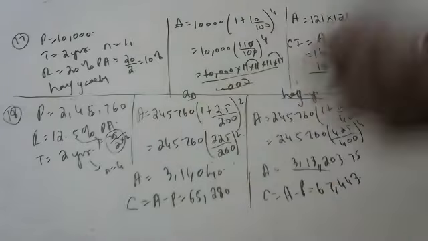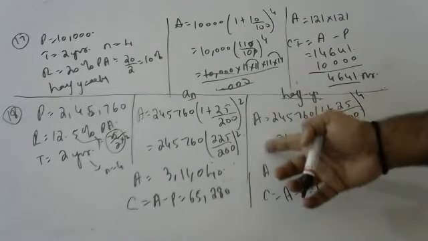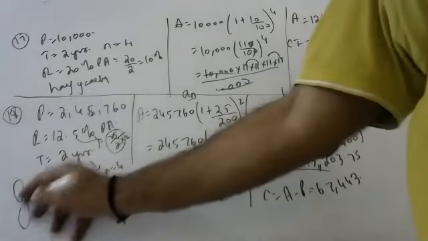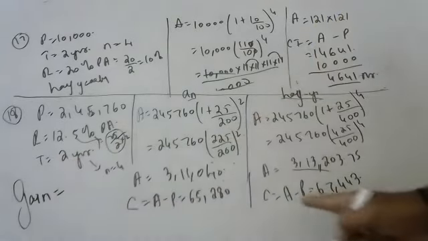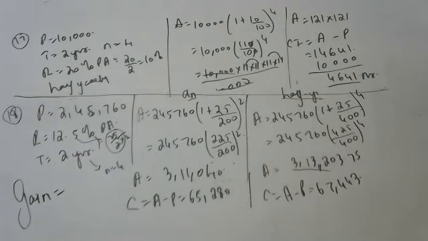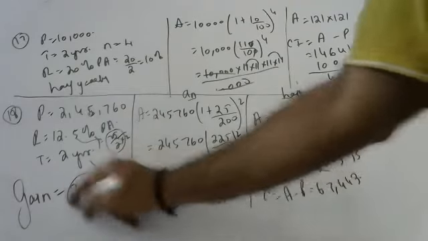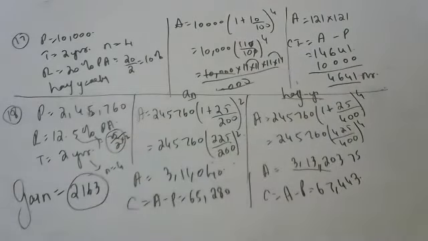So I took from you annually. I gave to Vedant half yearly. How much gain I got? Half yearly minus annually, this minus this. So how much will it be? 2,163. Understood?